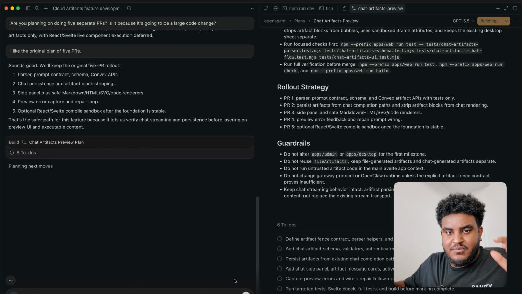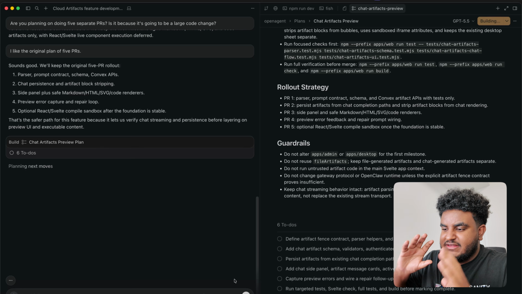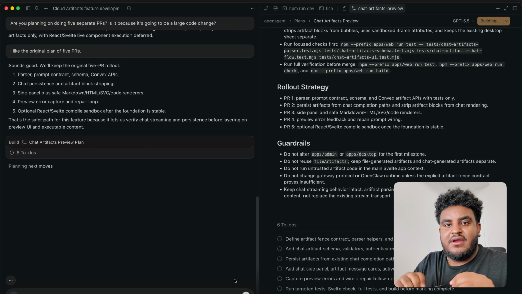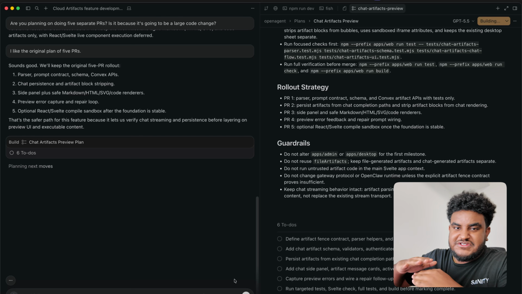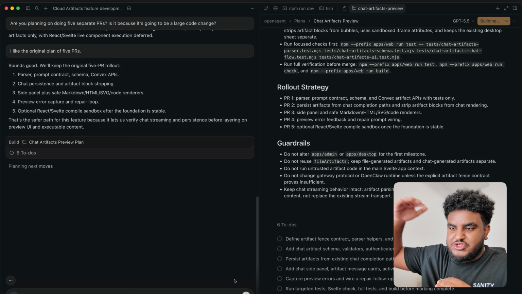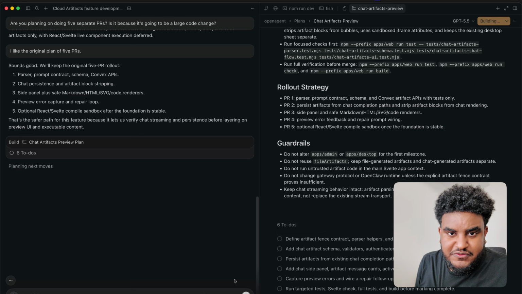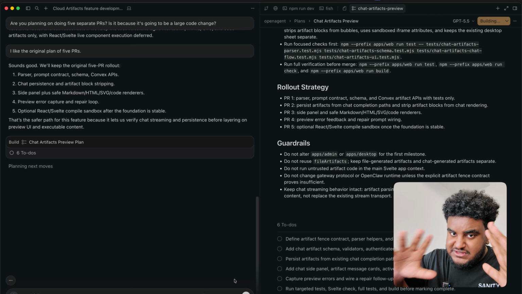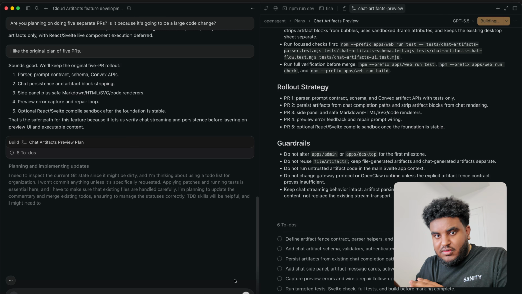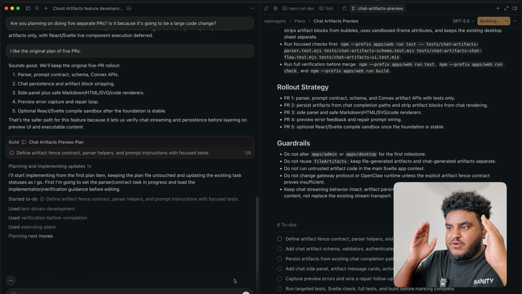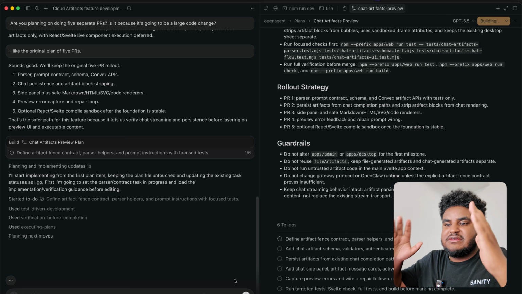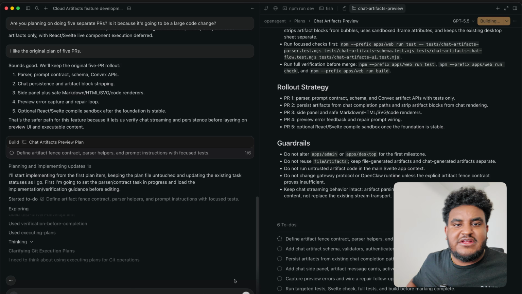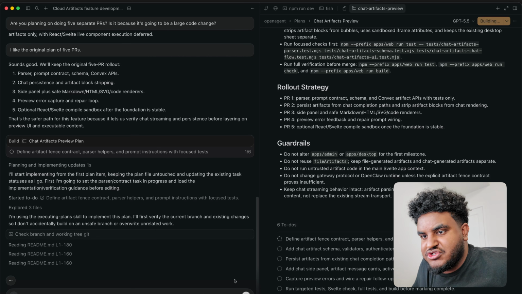Again, I would rather my PRs be minimal. I can test, I can verify things look good, and then I can move on to the next thing versus having this giant large PR. And I know you probably like, but you have a large one for the staging. Again, the staging is the place where I'm testing it, right? I'm testing the feature. If something's not working, we're back to local, and then we'll merge back to staging, right? But for stuff like this, I need to have multiple PRs, and that's what we're going to do, and we're going to let this agent cook.